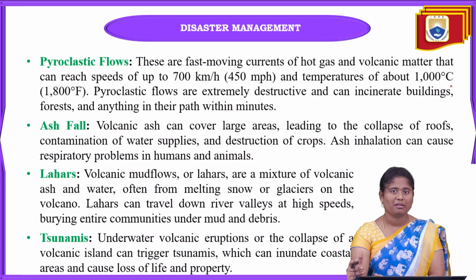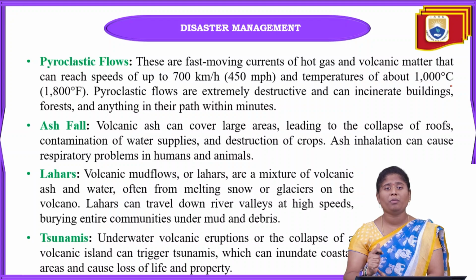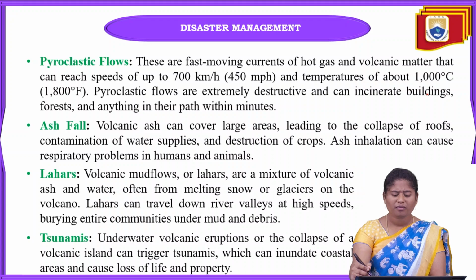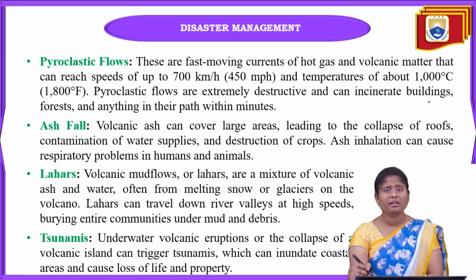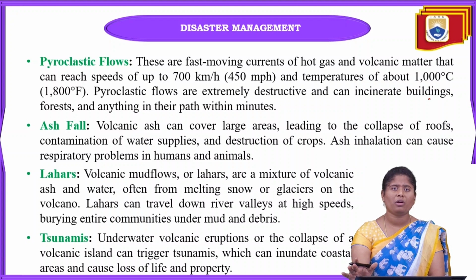So when a pyroclastic flow heads towards human living areas or homes, we have to be careful and evacuate immediately. These flows are extremely destructive and can easily incinerate buildings, forests and any object in their path within a fraction of minutes, sometimes even a fraction of seconds.